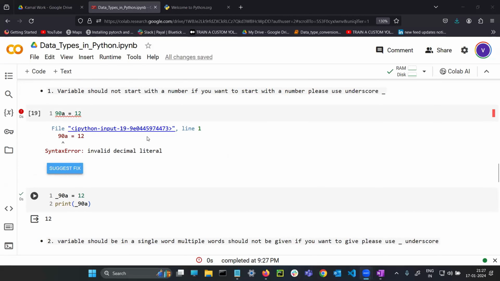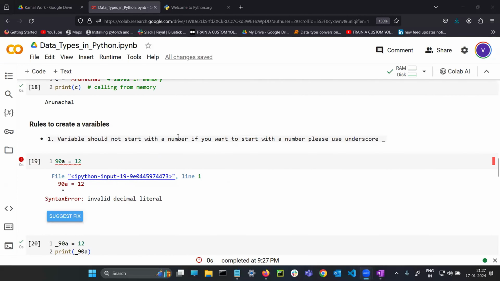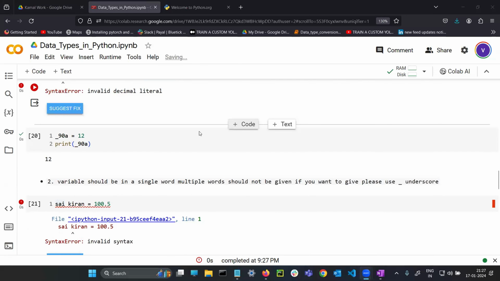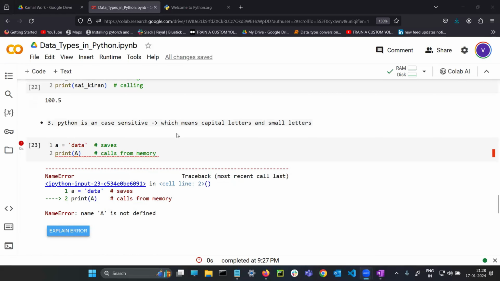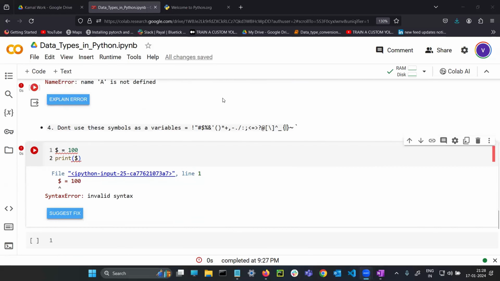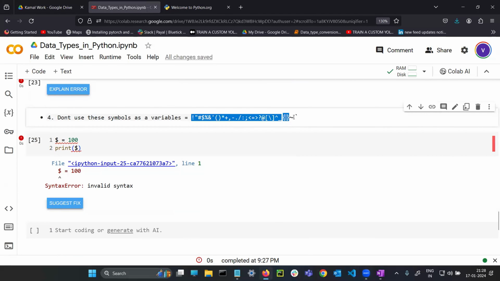So what are the rules, guys? A variable should not start with a number. If you want, use underscore. A variable should be a single word. If you want to use multiple words, use underscore. Variables are case sensitive and should not use these symbols.